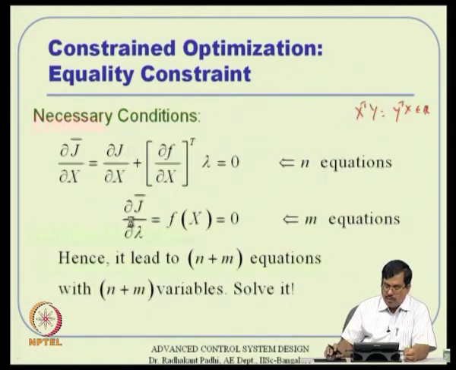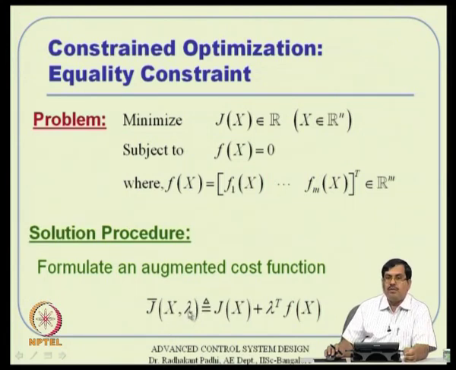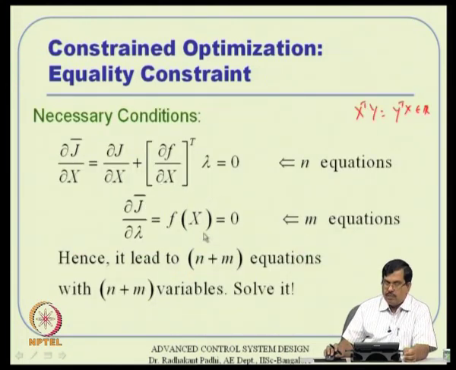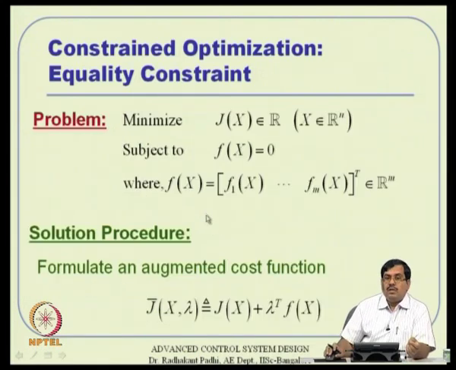And how about del j bar by del lambda? Because that is also a free variable, we have to take the derivative with respect to that also. Remember, this does not contain lambda, so this is gone, and lambda appears linearly here. So, the answer to that is simply f of x. The second condition turns out to be f of x equal to 0, and that will give us m equations. This f of x equal to 0 means the same constraint equation.